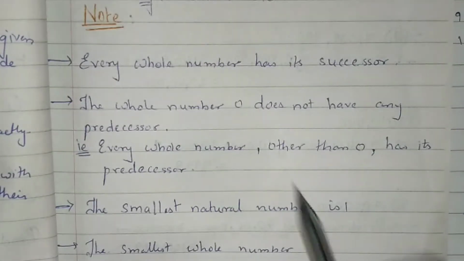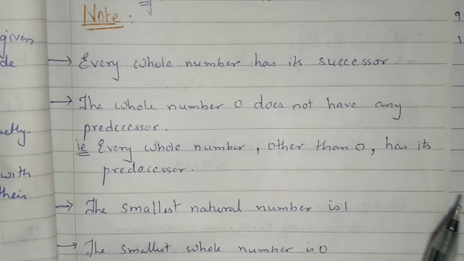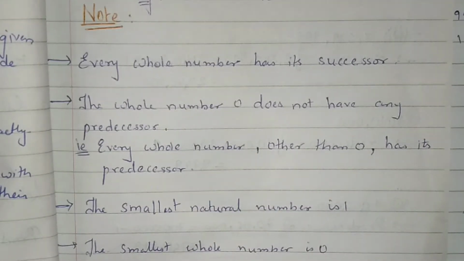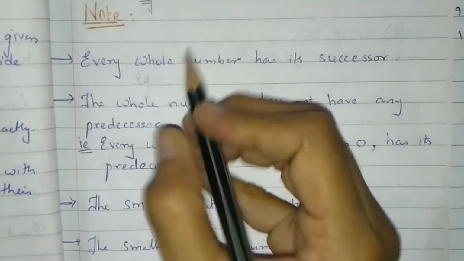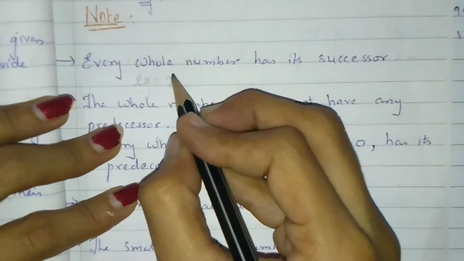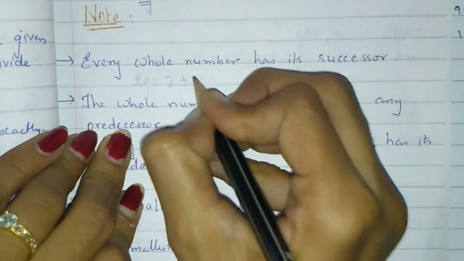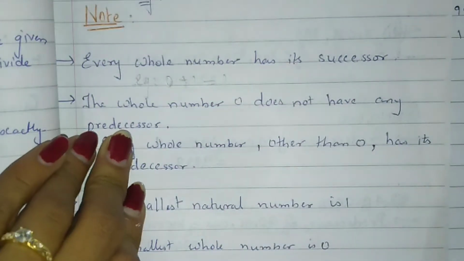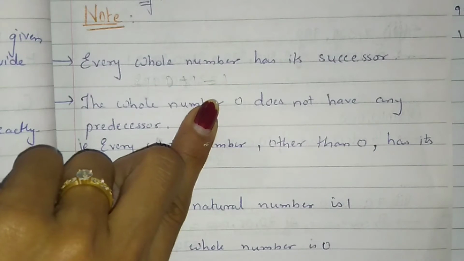Every whole number, 0, 1, 2, 3, 4, 5, has its successor. For example, the successor of 0: we add 1, so the answer is 1.